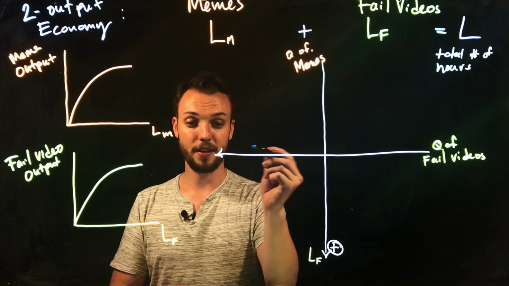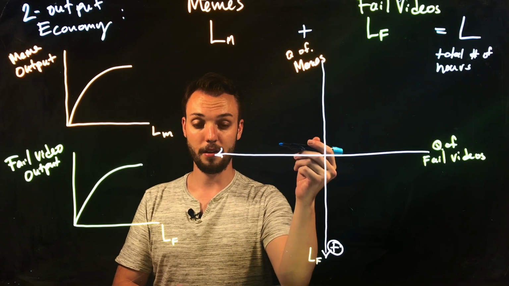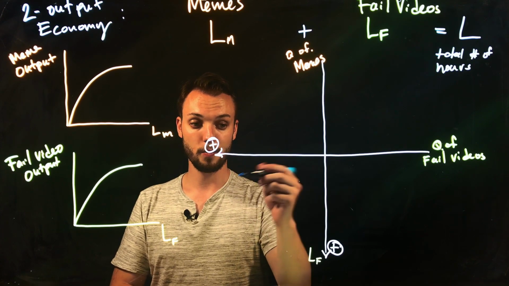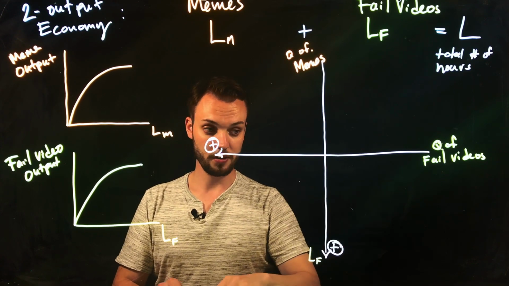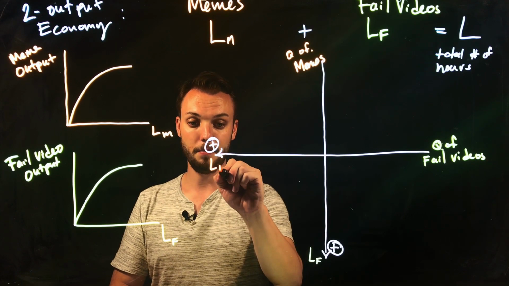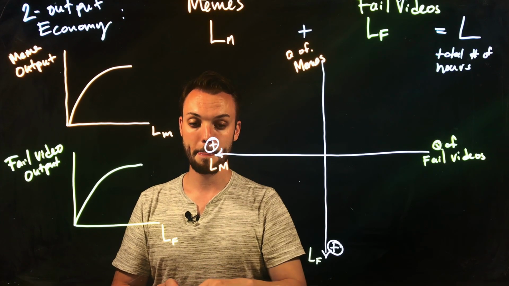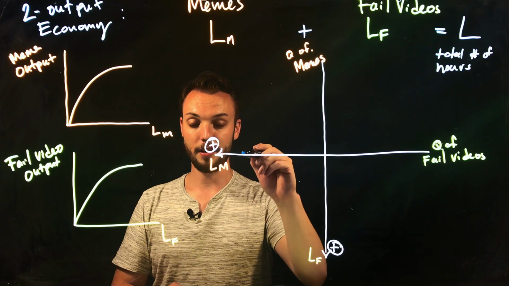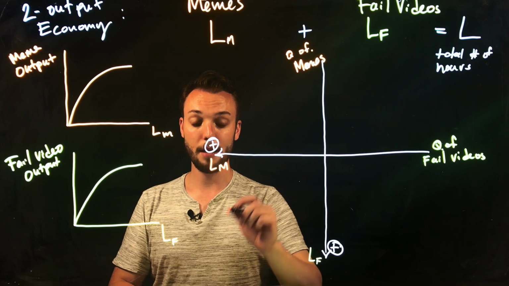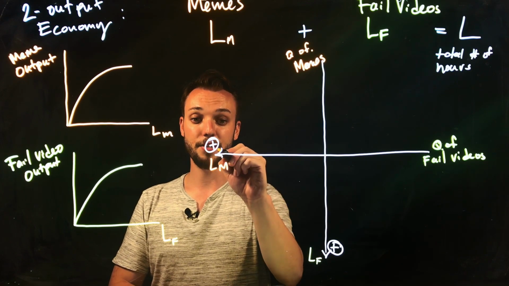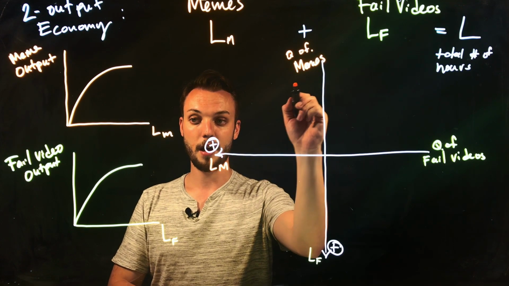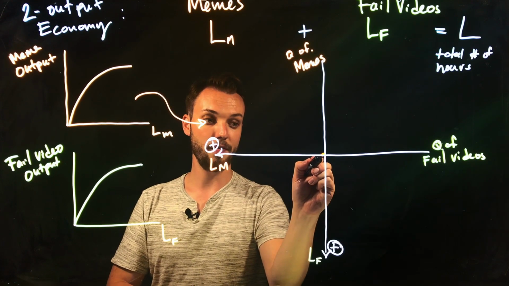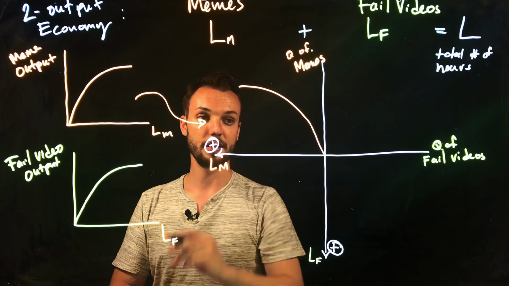Now, we're going to do the same thing over here. We're used to thinking about this direction as being negative numbers in the number line, but we're going to say this is positive. Okay, so we're increasing in both directions, and this is going to be the number of labor hours used in meme production. Okay. Now, what do we know? We know the relationship between the quantity of memes and the number of labor hours employed in meme production, and since this is increasing in both directions, we're just going to translate this production function over here. So we're going to have a production function that looks like that.